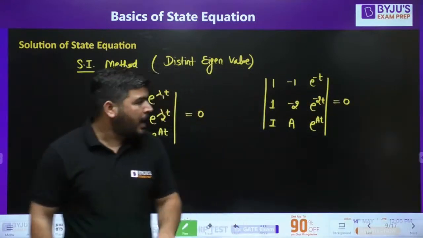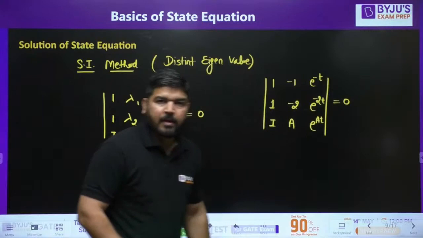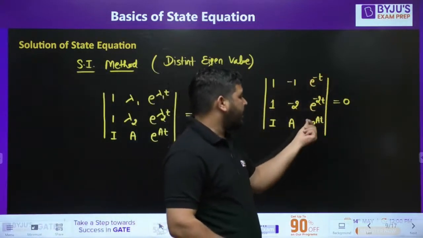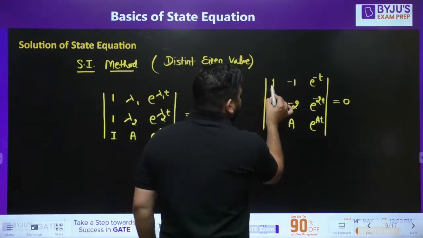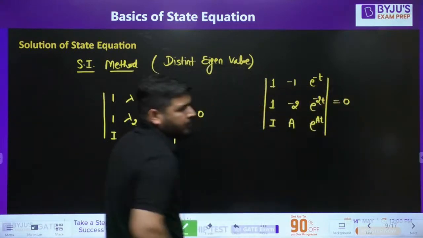Now I need to calculate this determinant, and using the determinant of this matrix, you can calculate e to the power At. Now how to do that? It's simple. Let's find the determinant along this row.